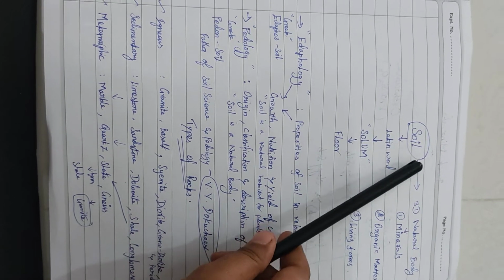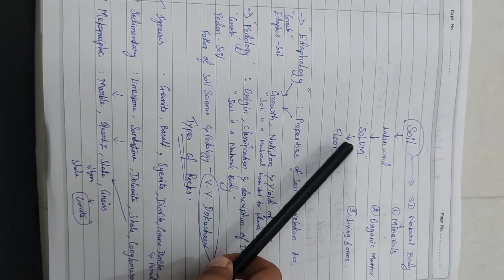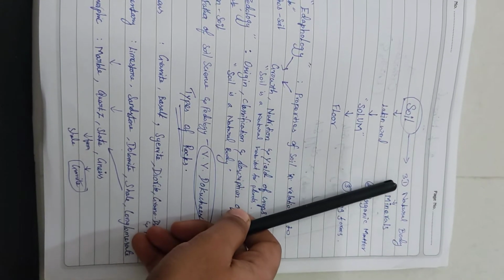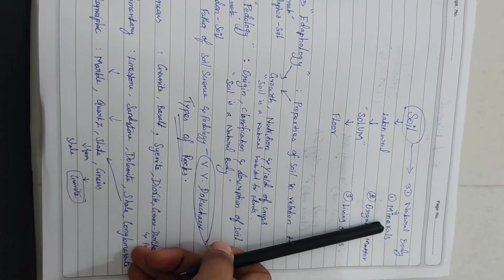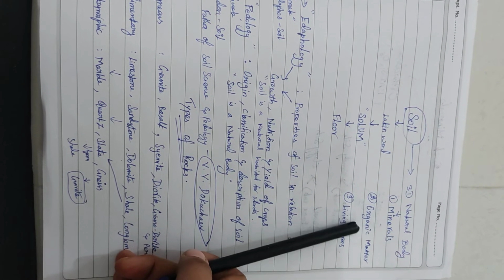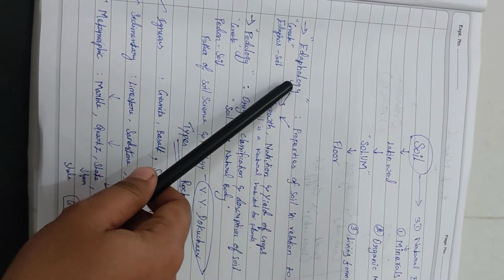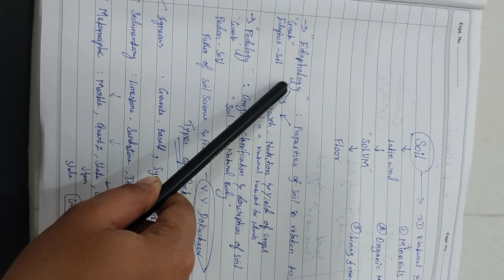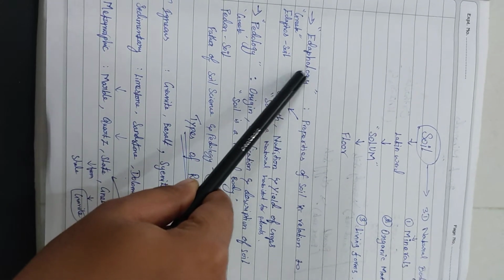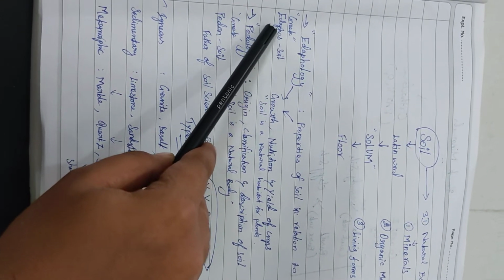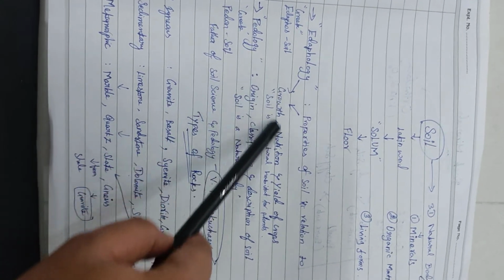First, soil. Soil is a Latin word which comes from the word solum, meaning floor. Soil is a 3D natural body, which is a 3-dimensional natural body. It includes minerals as the first dimension, organic matter as the second, and living forms as the third. Edaphology: every word ending in logy is derived from a Greek word, edaphos. Edaphos is a Greek word which means soil.